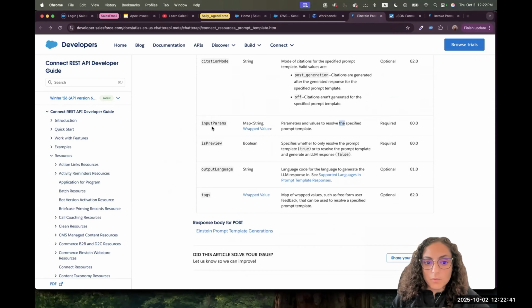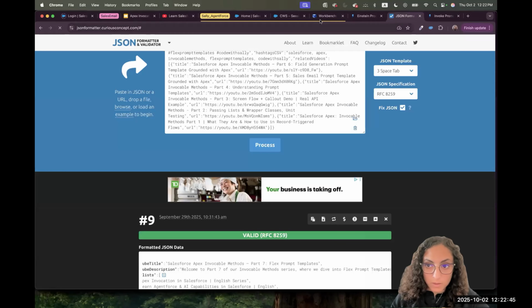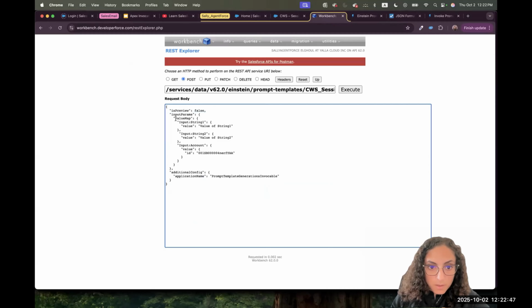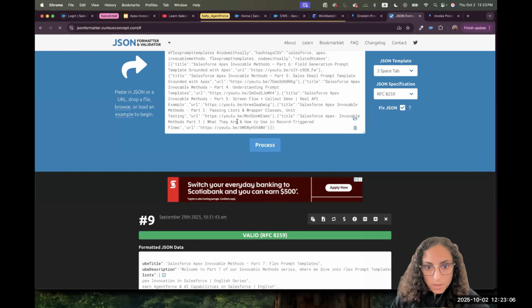Now we have to go for the input parameters and understand how to format. The input parameters, again, is a map, so the value map is the result. Inside of the map, like when we do a map in Apex, we put key and value. So it's the same. Inside this value map, we have key and value. Let me put it in this formatter so I can show you.